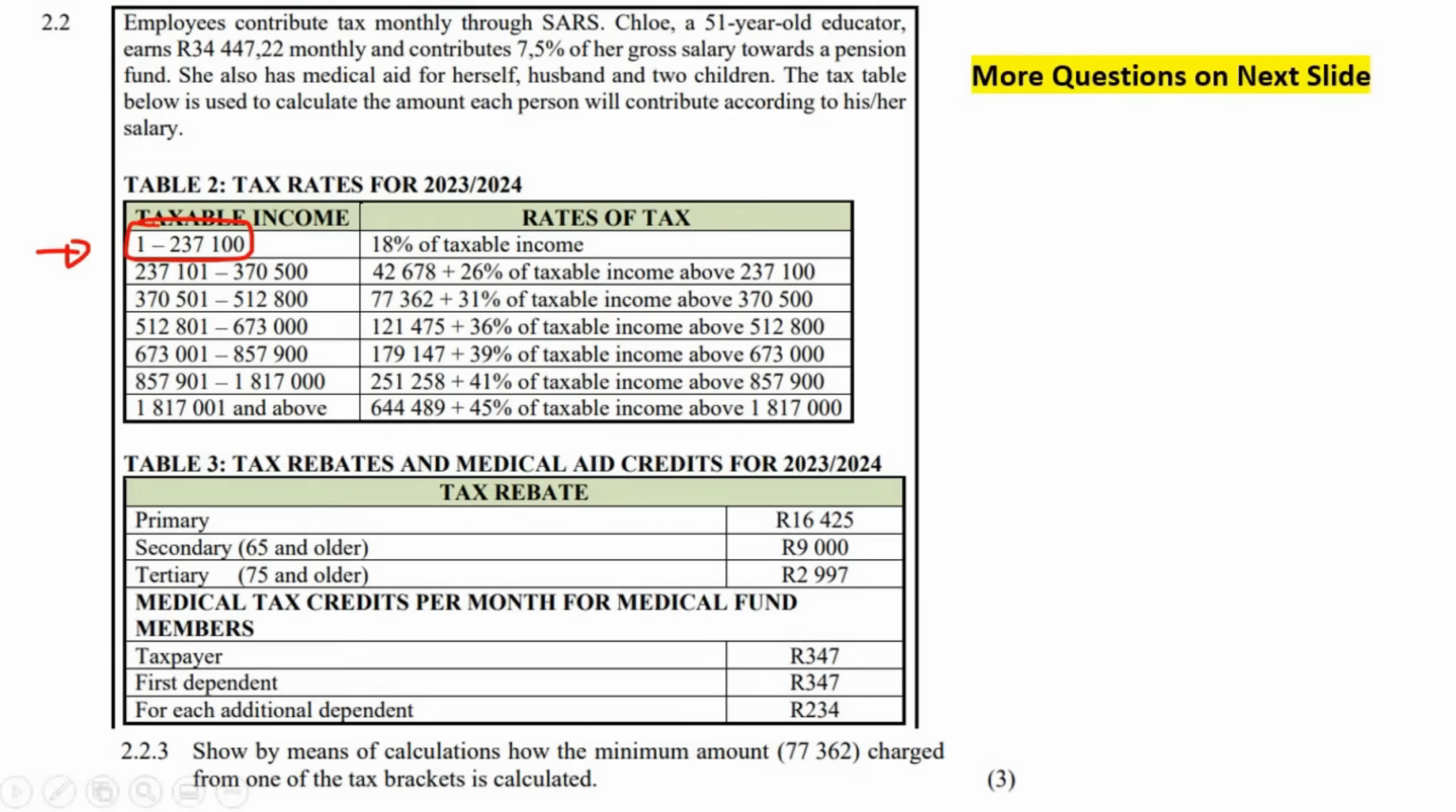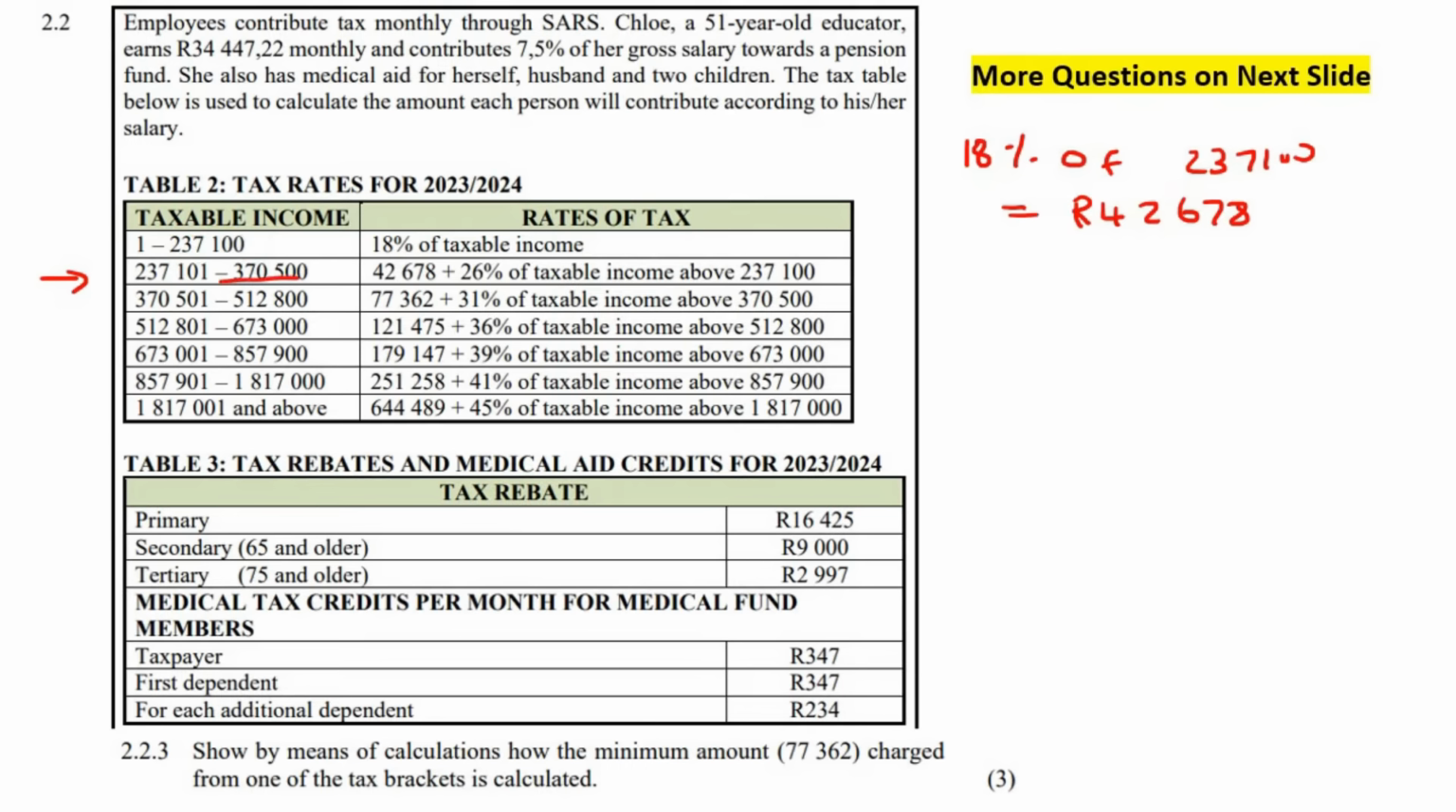These are people who earn anywhere between 1 Rand and 237,100. Now I want you to think of the person who earns the most amount of money in that tax bracket. So that would be the people who earn this amount over here. How much tax would they pay? Well, 18%. So you could say 18% of 237,100, and if you work that out, you're going to end up with 42,678.